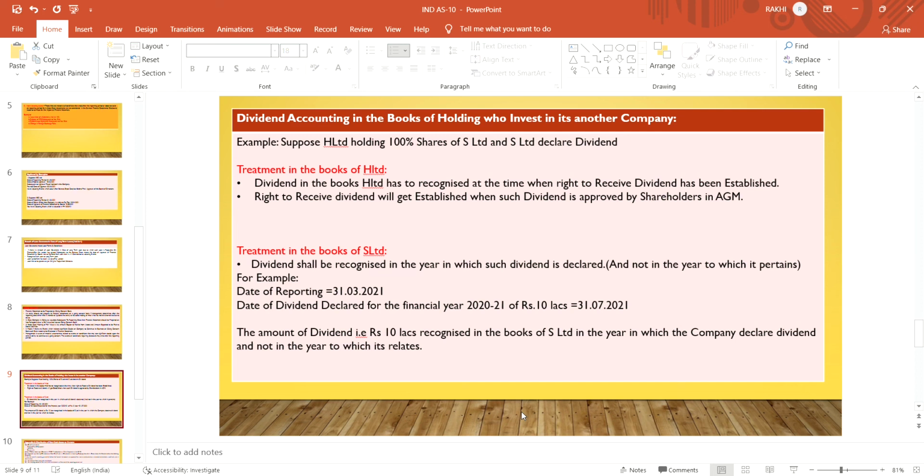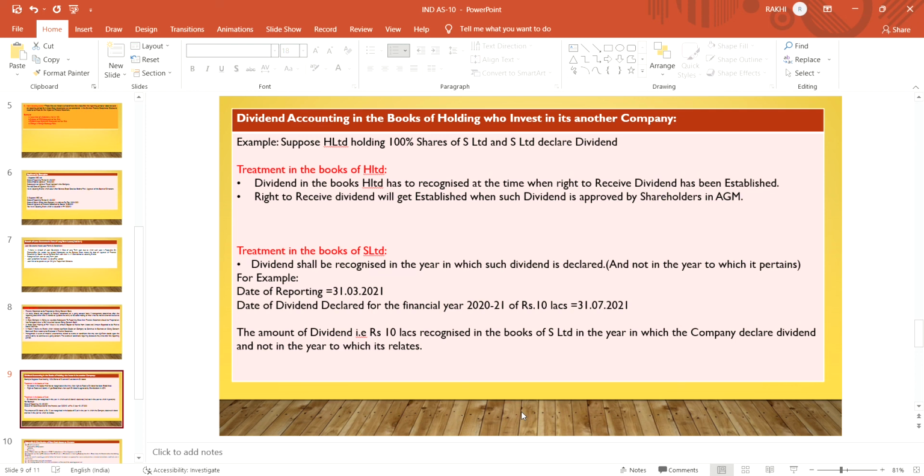So how will H Limited treat that dividend in its books? Dividend in the books of H Limited has to be recognized at the time when the right to receive the dividend has been established. When the company establishes the right to receive the dividend, they will recognize it then only, in the books of H Limited.